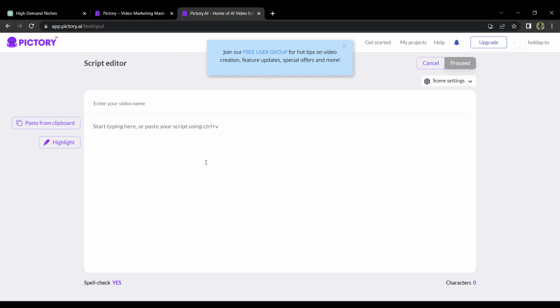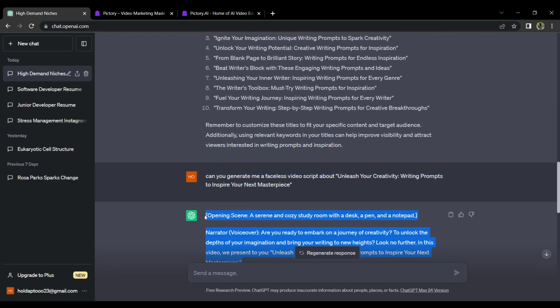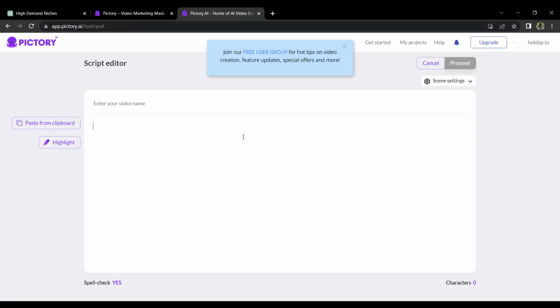After tapping, it will bring you to a page where you can paste your script. Just paste it, then tap on proceed on the upper right side once finalized.